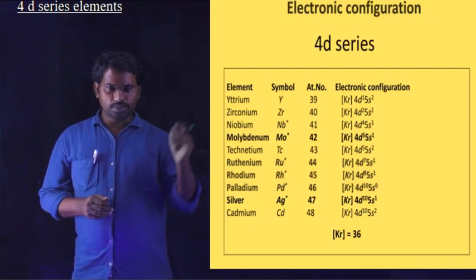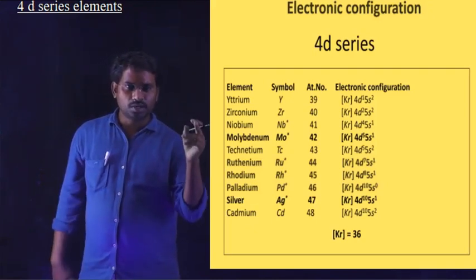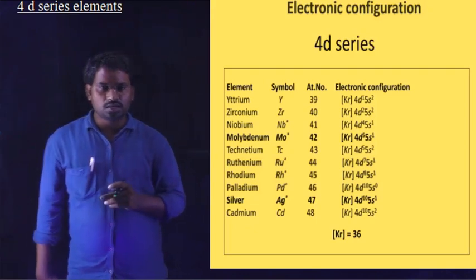The elements present in the 4d series are like this: element, symbol, atomic number and their general electronic configuration.